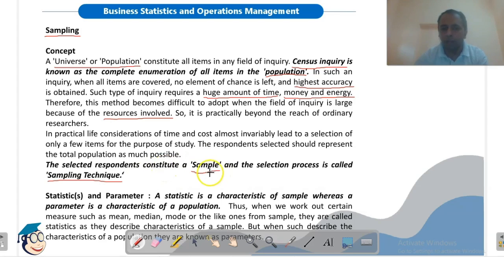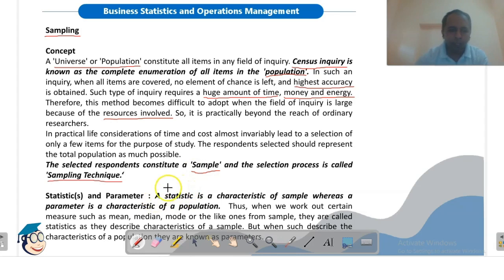Now while we are formulating a sample, we have to be very assured that this sample should be a true representative of the population under consideration, यानी कि सैंपल की जो कैरेक्टरिस्टिक्स हैं वो पॉपुलेशन को मैच करने चाहिए. ये सैंपल पॉपुलेशन का ट्रू रिप्रेजेंटेटिव होना चाहिए. Then only the outcome of our study will match the exact information.